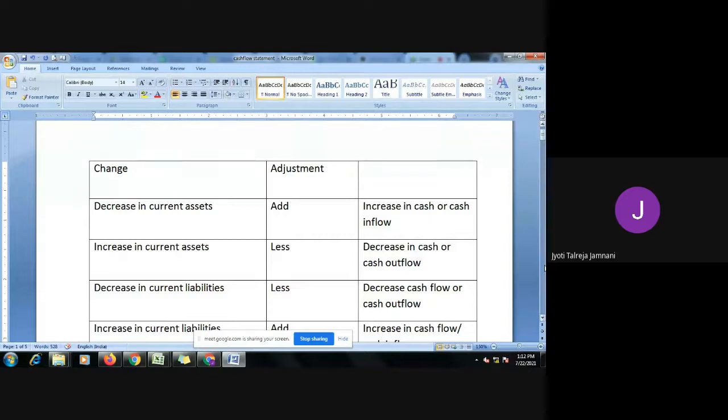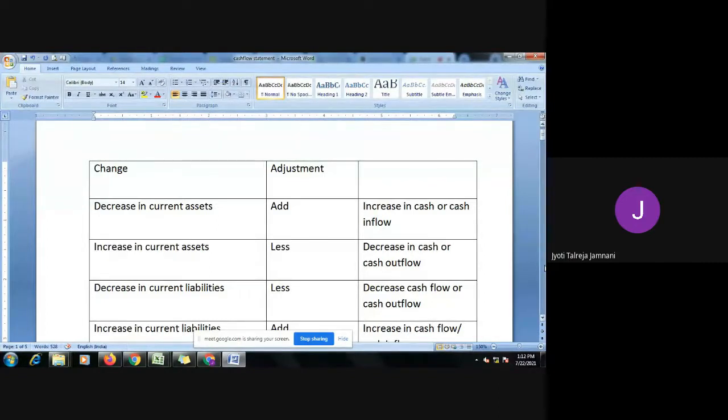For example, profit on sale of land. We take it in P&L account, but it is not our operating activity. Our business is not to sell land daily. We sell it once in a while. It should go to investing activity, but we have already taken it in P&L account, and P&L account has given us profit. We take that profit as operating profit, which is wrong. So we need to adjust it. We need to remove that income.